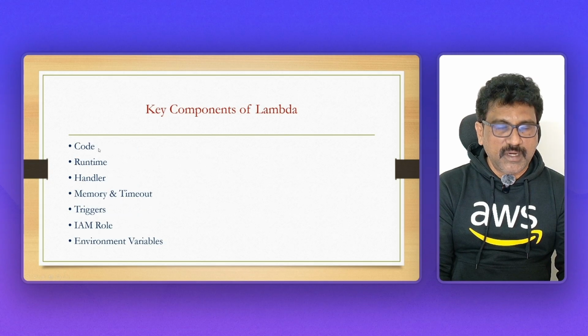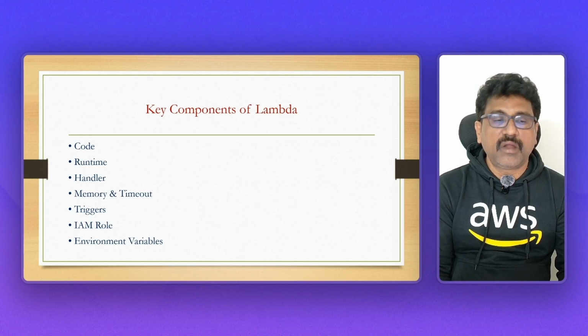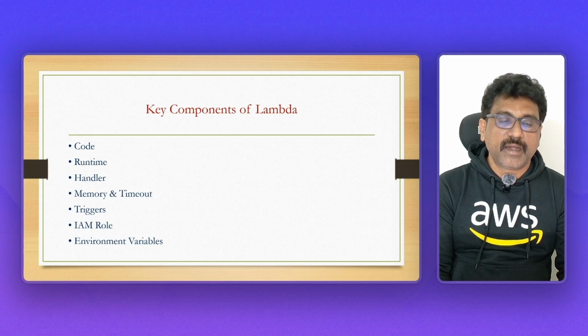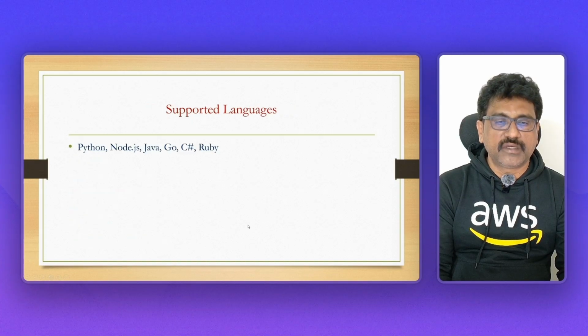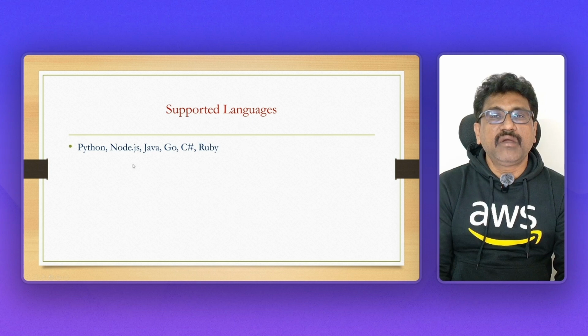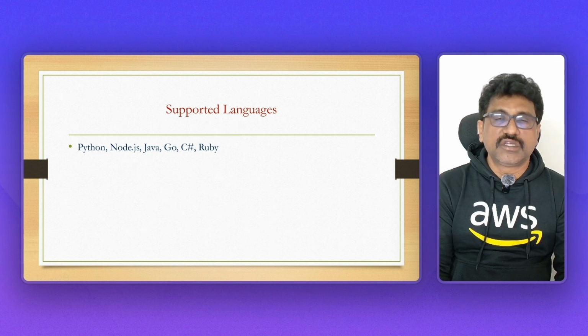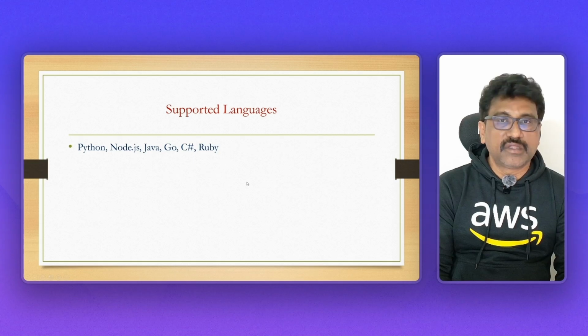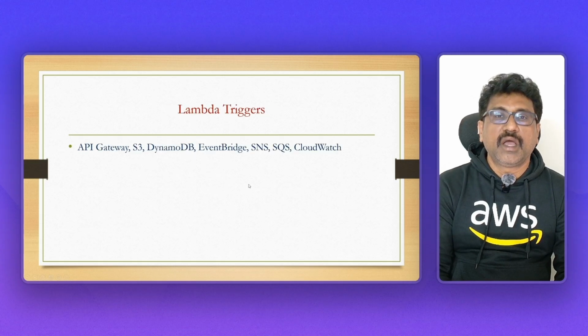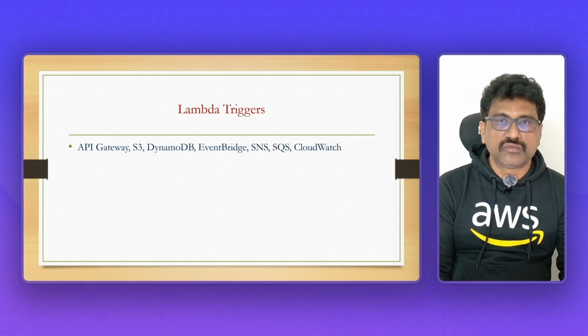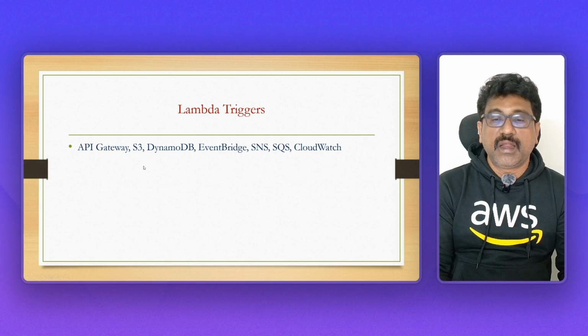Key components of Lambda: code. If you want to run any Lambda function anywhere, you have to write the code. And runtime, handler, memory, timeout, triggers, IAM role. I will show you that. Supported languages: Lambda will not support all languages. It will support Python, Node.js, Java, Go, Ruby, these languages only. Even in the practical session, I will show you.